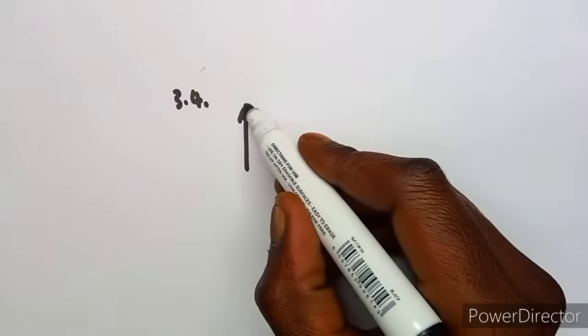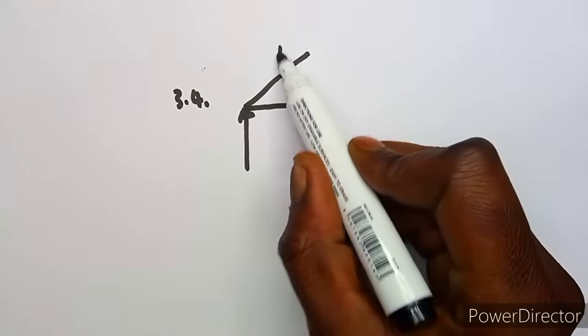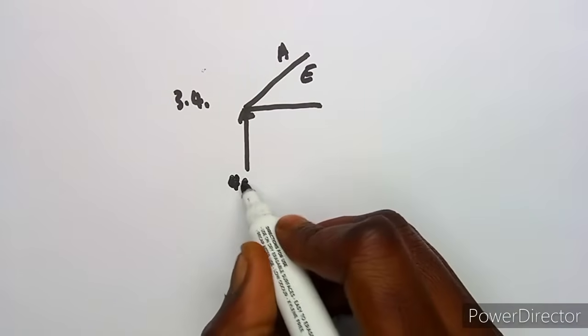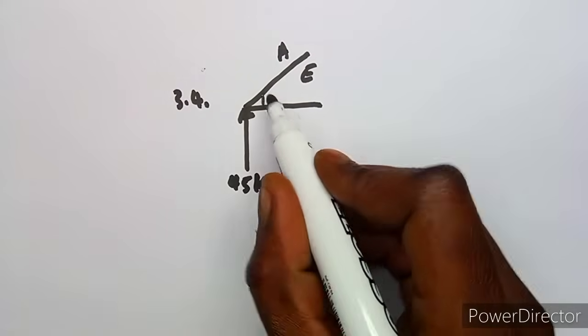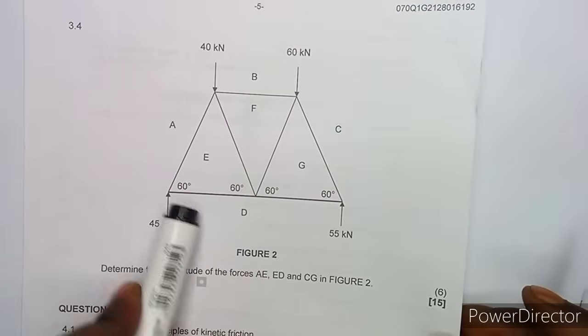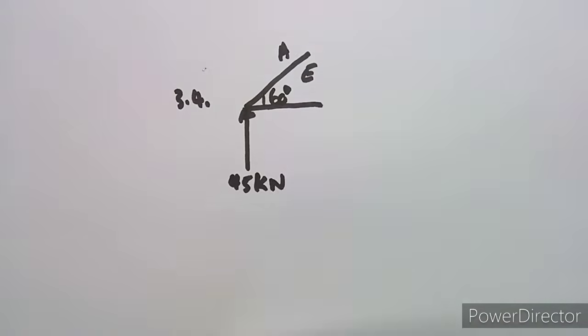I'm not going to take everything, just like this. You understand what I'm trying to say? This is my A, and this is my E, and I am having 45 kilonewton here. All right, and there's an angle of 60 degrees in between here. For the meantime, I'm not working with D, so there's nothing that I can put there.